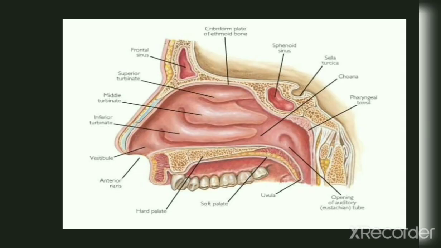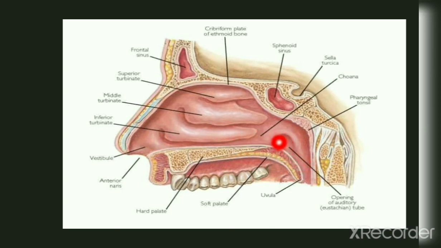The internal part of the nose is the nasal cavity. So this is the figure of the nasal cavity. The two nasal cavities sit within the external nose and the adjacent skull. The cavity opens anteriorly to the face through the two nostrils, and posteriorly the cavity communicates with the nasopharynx.